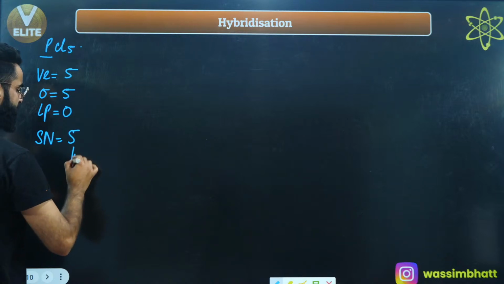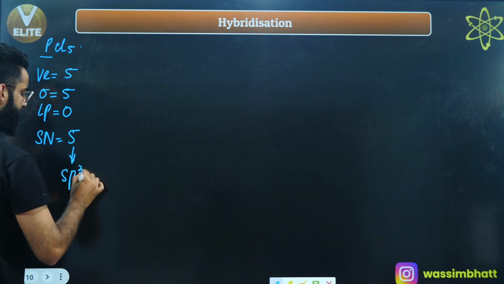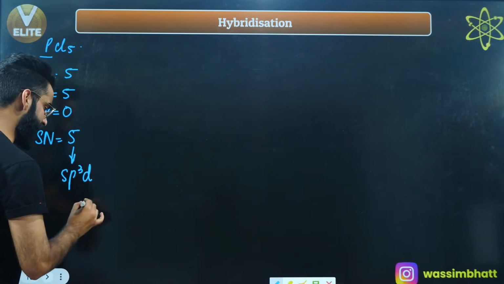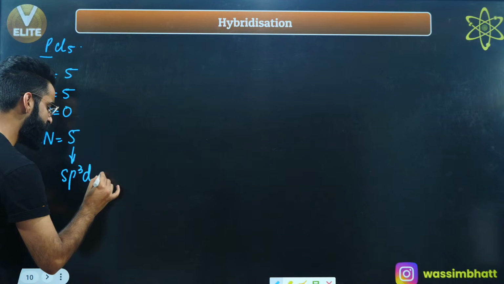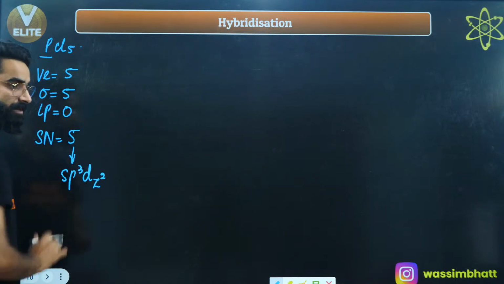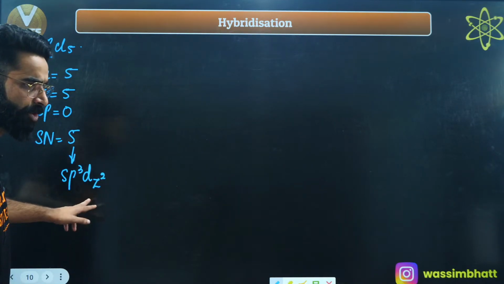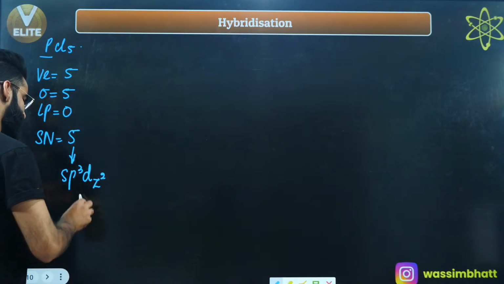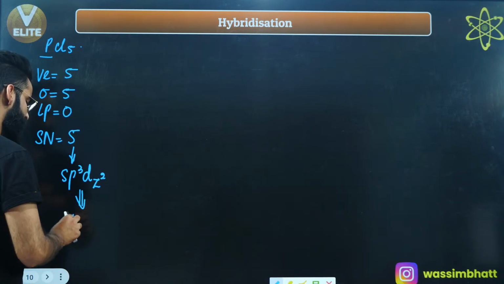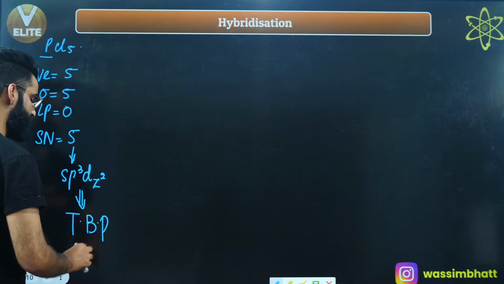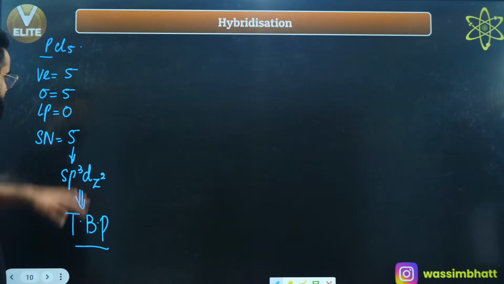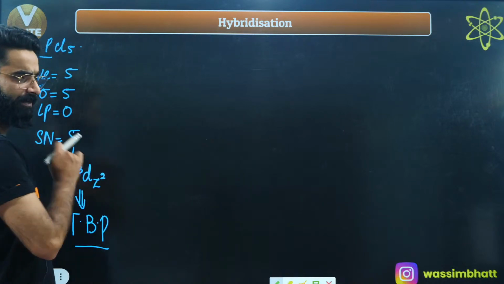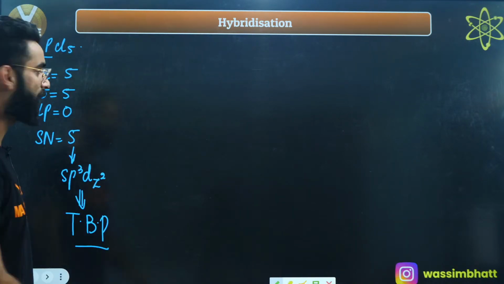If the steric number is 5, the hybridization is going to be sp3d. In case of sp3d hybridization, it is always the dz square atomic orbital which is involved in the intermixing. And remember, in case of sp3d hybridization, the geometry is going to be trigonal bipyramidal, correct? Now see exactly how this PCl5 gets formed. This was the data about PCl5. Now let's have a look at how this PCl5 is actually formed. Have a look, guys.